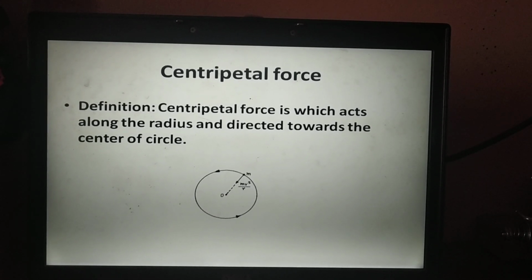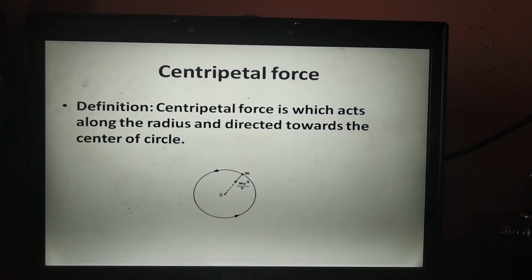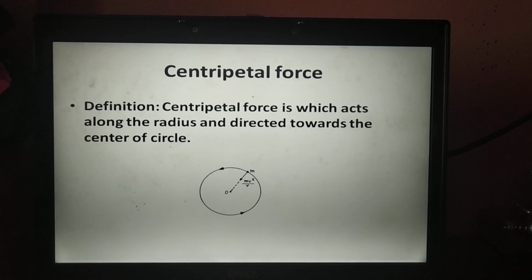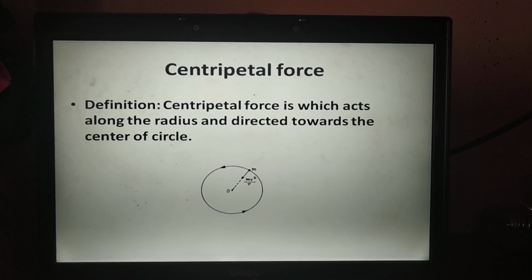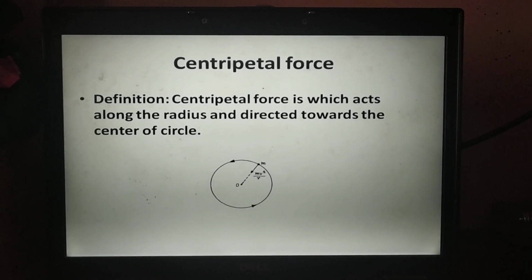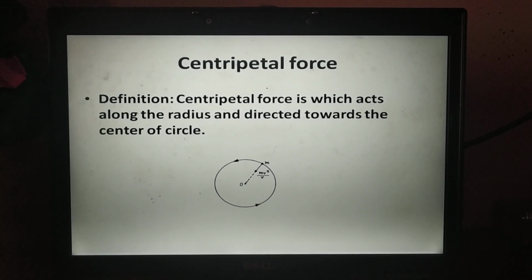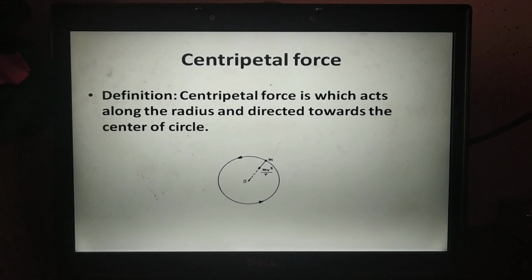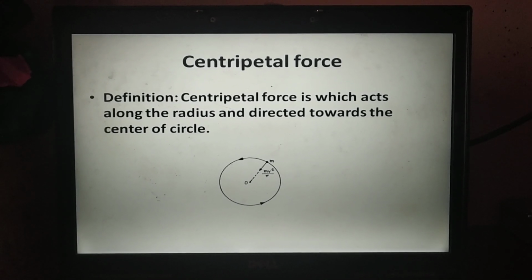Hello everyone. Today we will discuss centripetal and centrifugal force. So let us start with centripetal force first. It is defined as the force which acts along the radius and is directed towards the center of the circle.